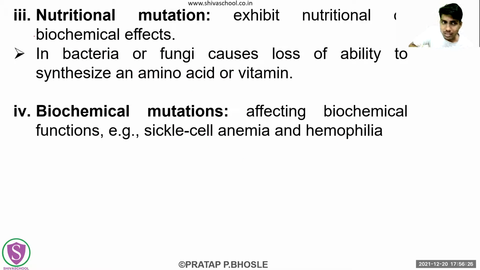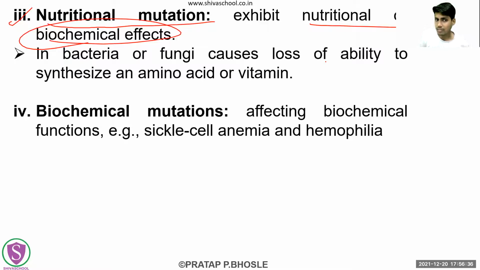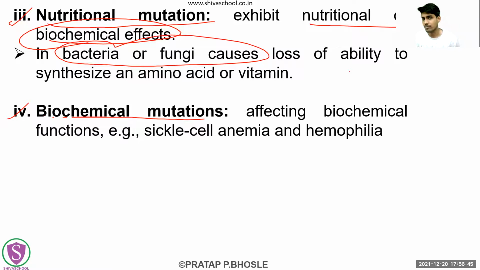Okay. Now the third type of mutation is the nutritional mutation. What is the third type here? Nutritional mutation. Okay. Now this is going to exhibit what? Nutritional or biochemical effects. Okay. So you can also have biochemical mutations. So what is the example of nutritional mutations? The bacteria or the fungi. Okay. It is going to cause a loss of their ability to synthesize a particular amino acid or vitamin, because of this nutritional mutation.